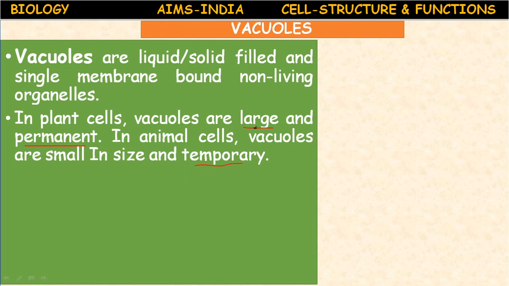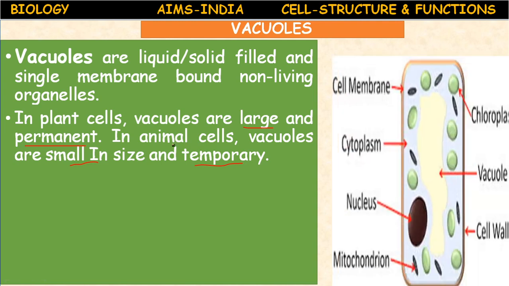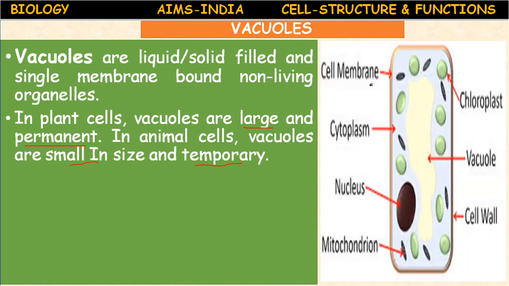Vacuoles are the biggest organelle in the plant cells. In a mature plant cell, the vacuole is very large in size, whereas in animal cells, the number of vacuoles may be more, but they are very small and they are temporary. You can see in amoeba, food vacuoles and contractile vacuoles are present, performing different functions. But the main function of this vacuole is storage.